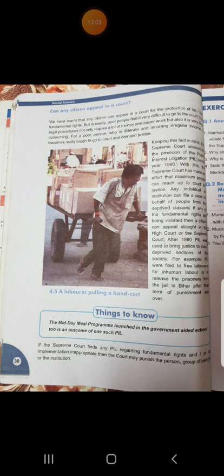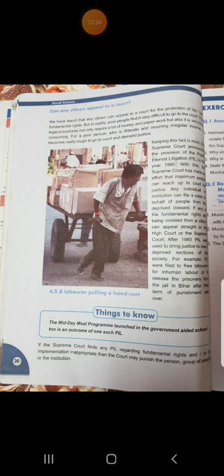So the government has given judgment using this PIL regarding all the above cases. Then, things to know: the midday meal program launched in government aided schools too is an outcome of one such PIL. The midday meal program, that is मध्याह्न भोजन, जो दोपहर में खाना देते हैं, was also launched due to this PIL.